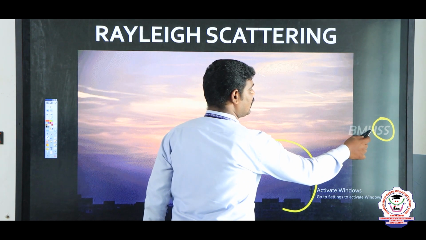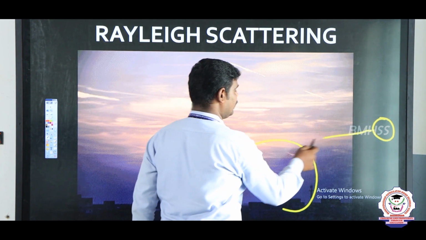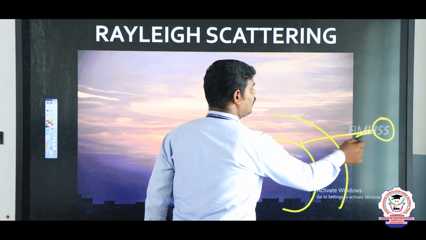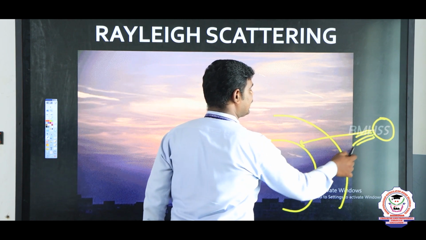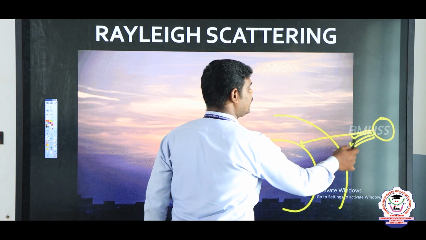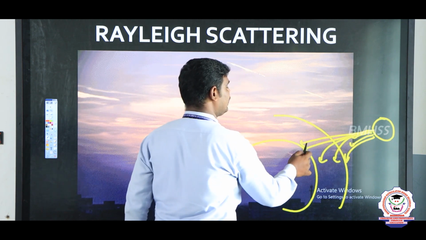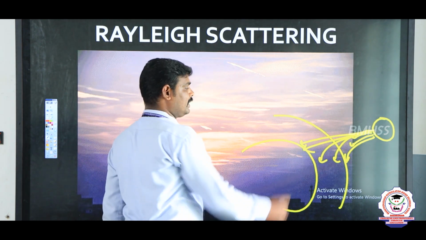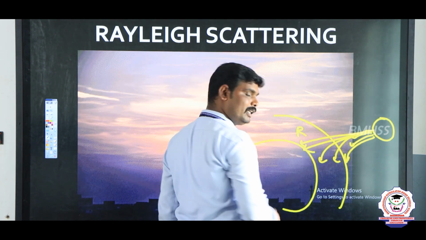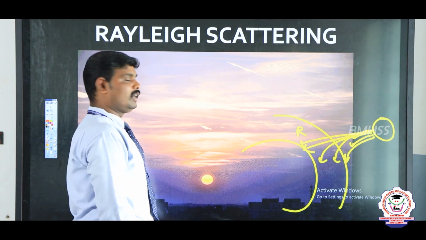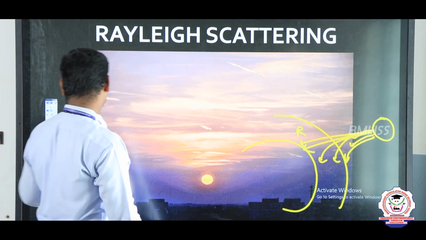When light comes from the sun to the earth atmosphere, violet, indigo and the next colors have low wavelength, so they disappear. Over the long distance only red color travels. Why? Because of the high wavelength, so scattering power is less according to the Rayleigh scattering.